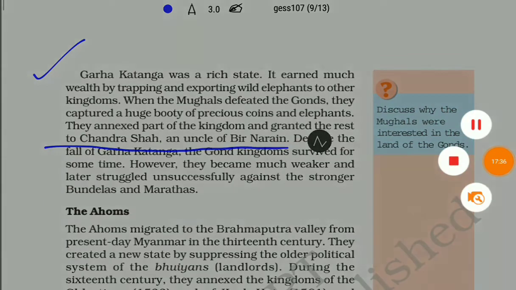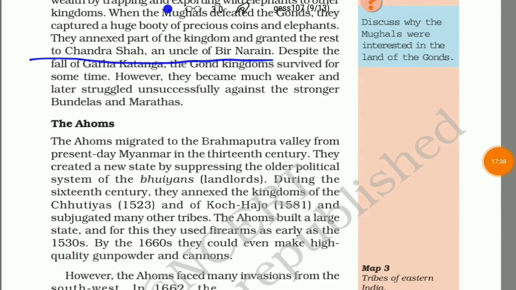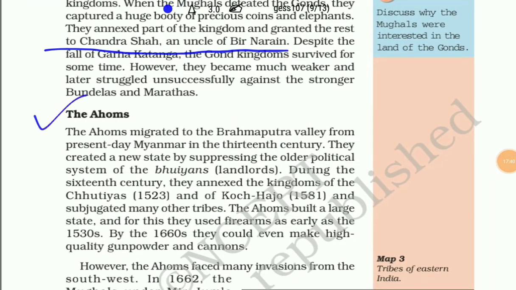Now the next is the Ahoms. The Ahoms are again an important tribe. They migrated to the Brahmaputra Valley from present-day Myanmar.